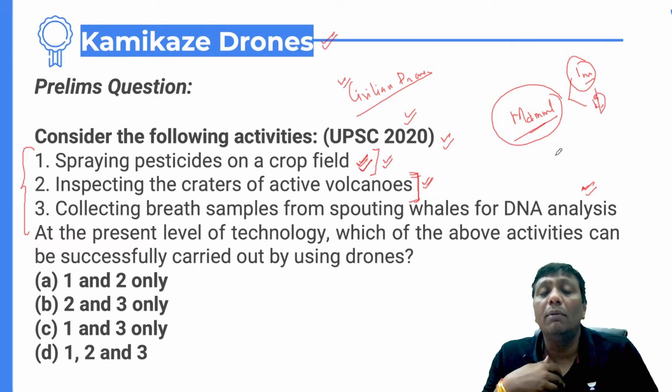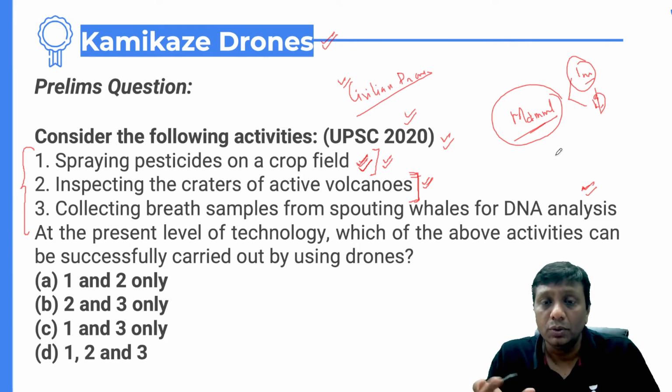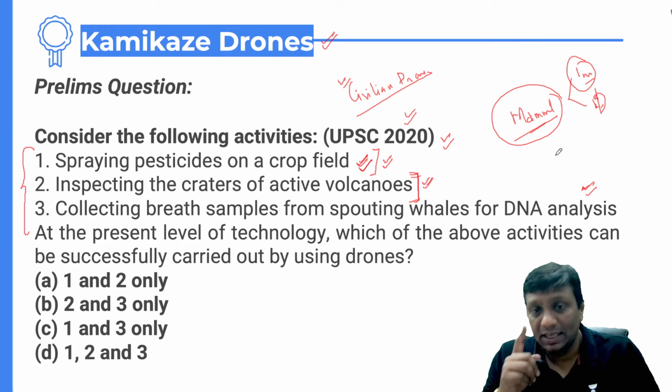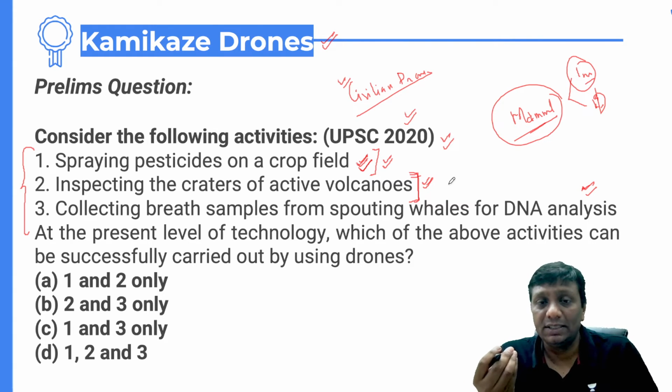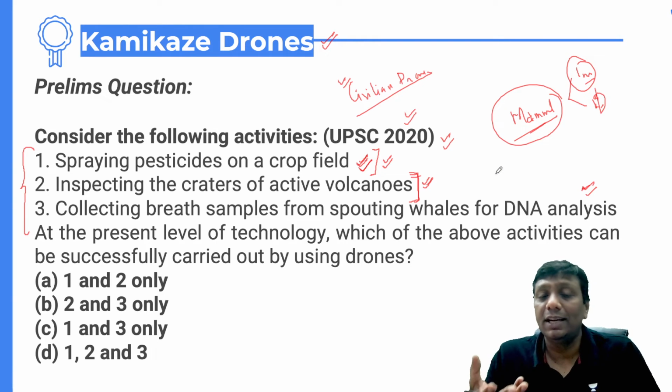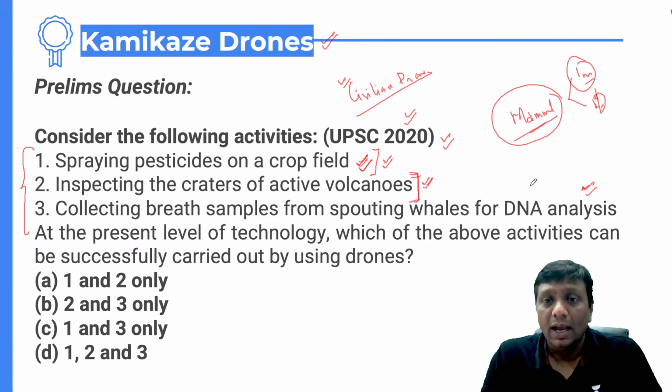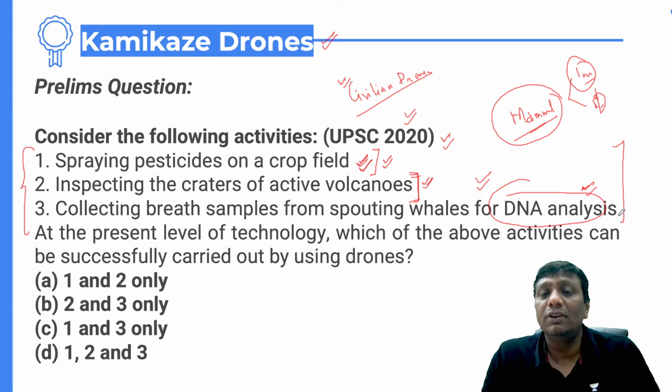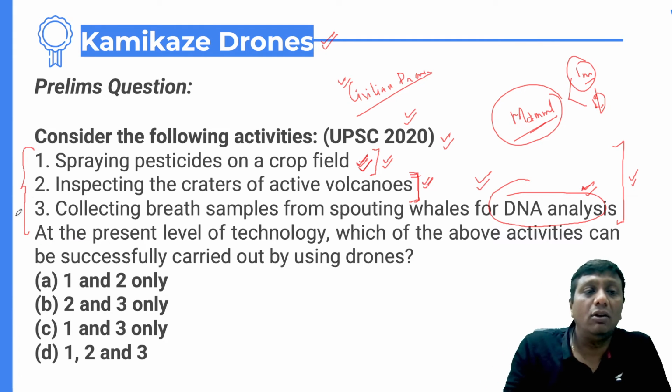When they come outside to remove CO2, massive pressure is generated. In this case, massive droplets and samples of the cells and tissues of the whales come out, and we can collect those cells and tissues with the help of a drone system, and do the study of DNA and so on. In that way, this will work properly. This is the reason you must know that finally all three options were correct.